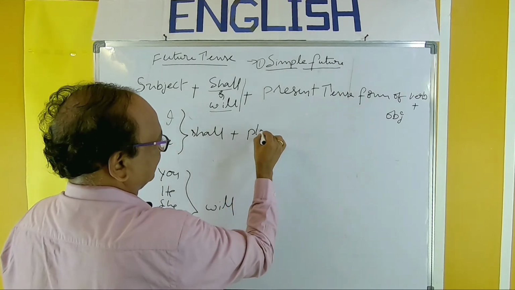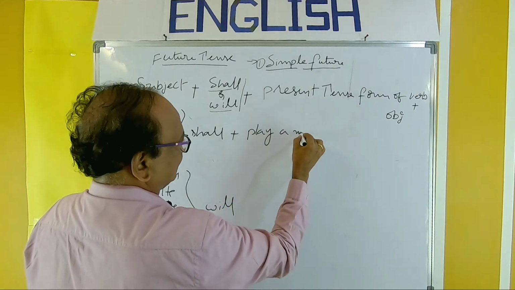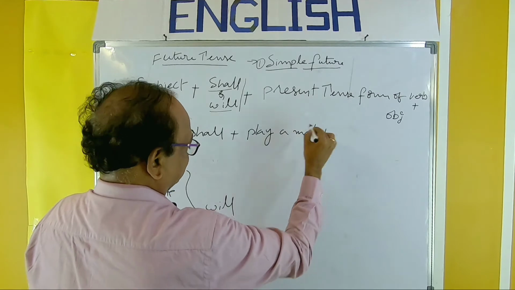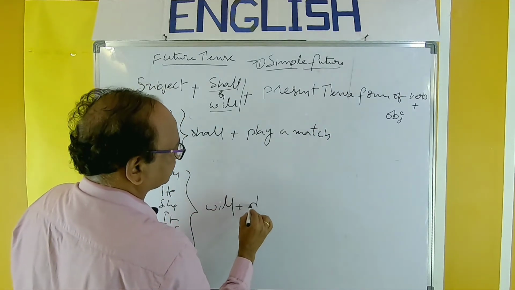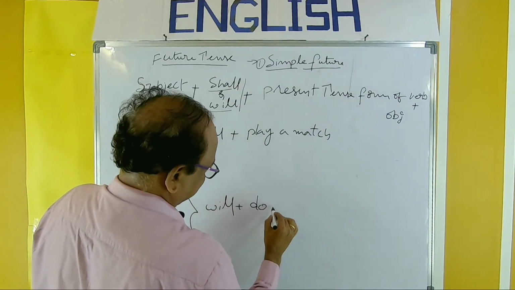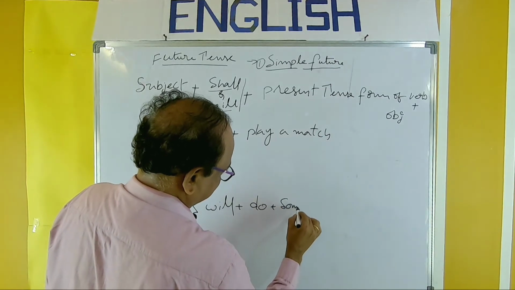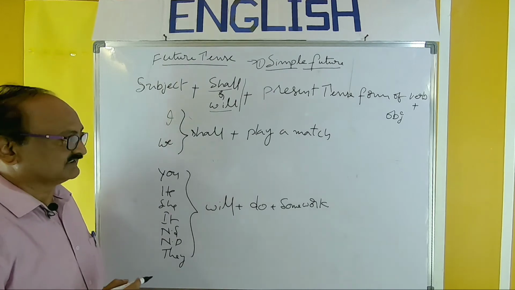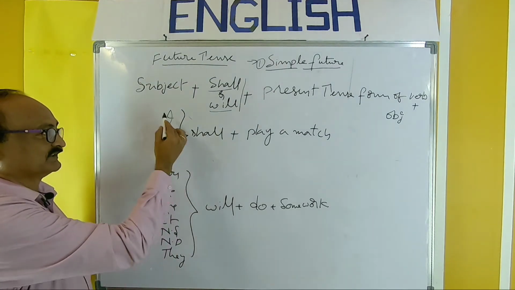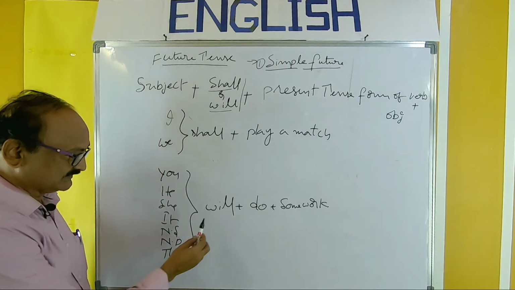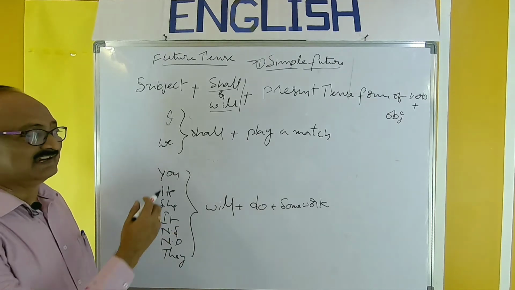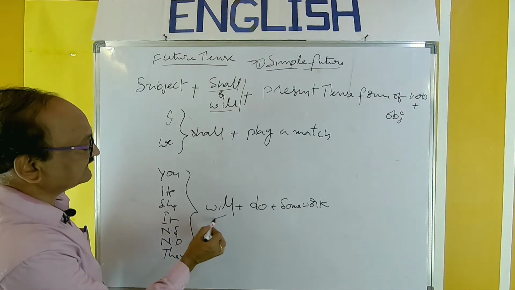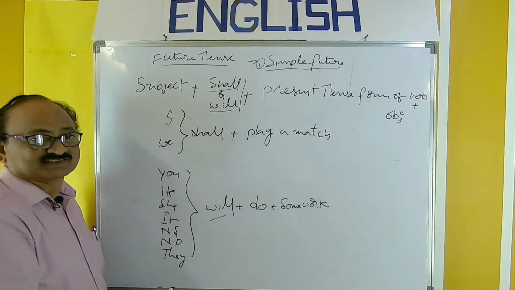And you can take one verb. I shall play a match. And here, do some work. So with shall, we have to use I, we. With will, with all the persons. And another rule is there: will is used with all the persons.